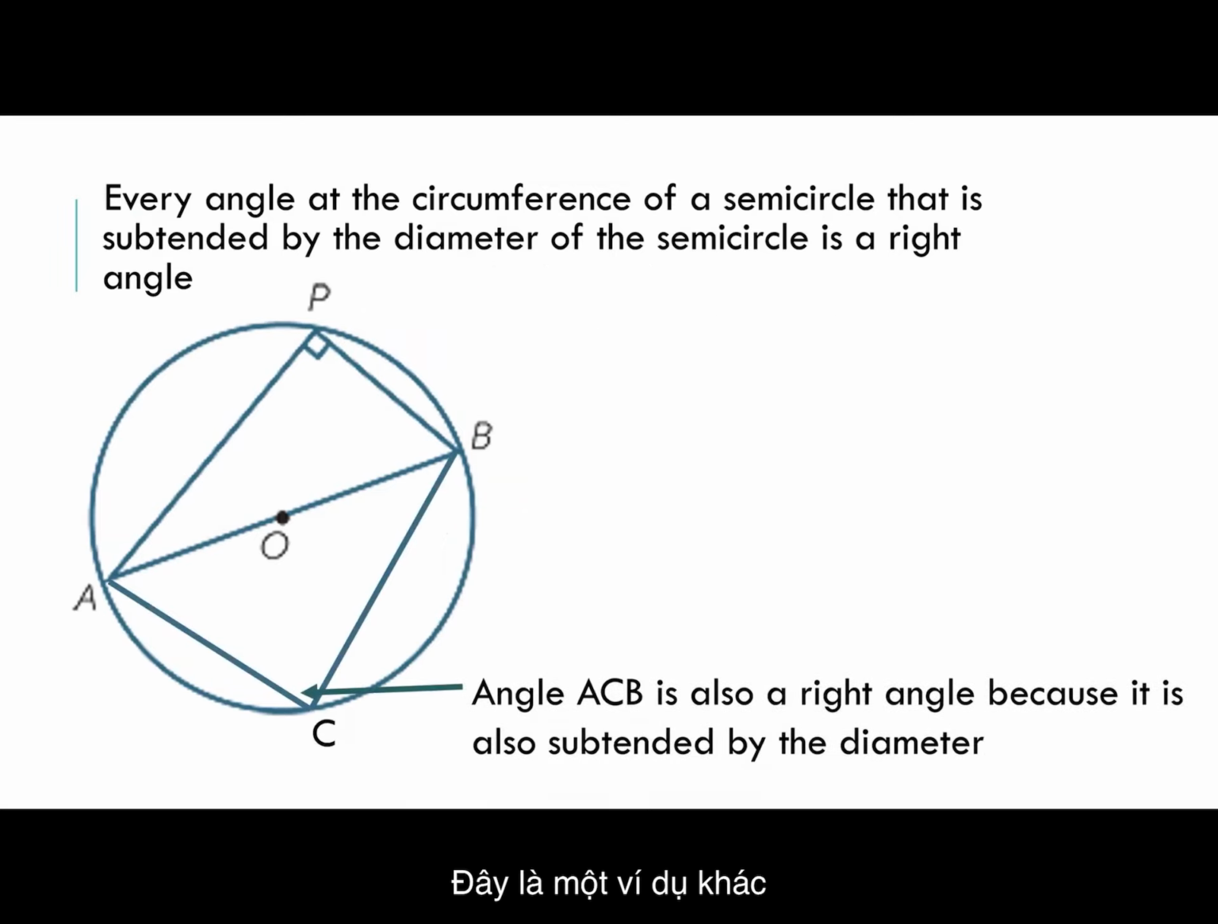Next, I have some more examples. So angle ACB is also a right angle because it is also subtended by the diameter. Here we have an example from the book. It's really easy.